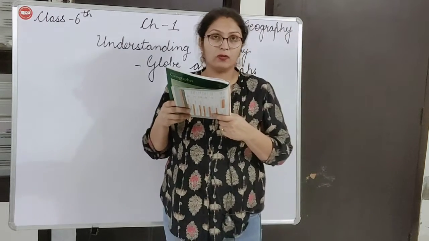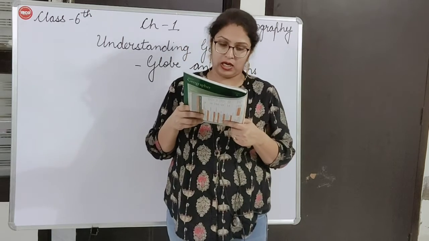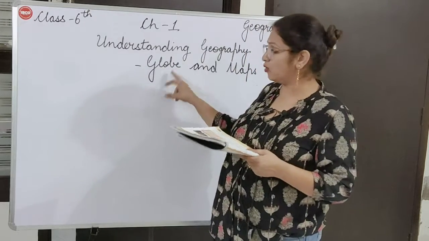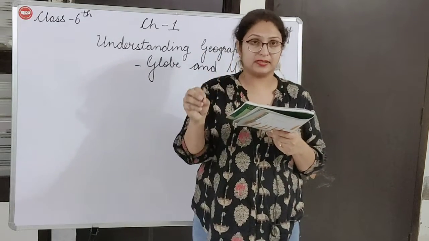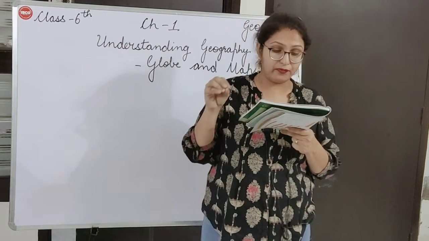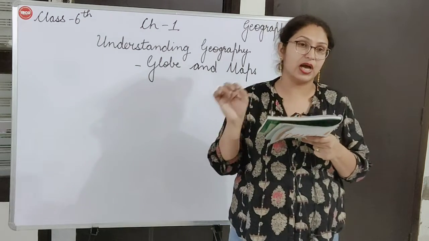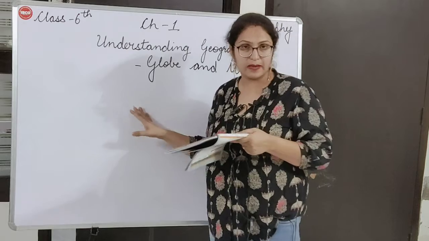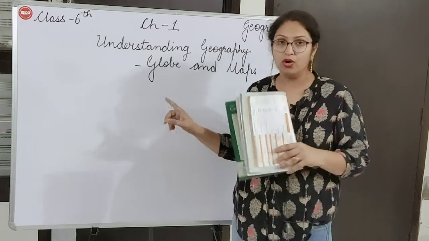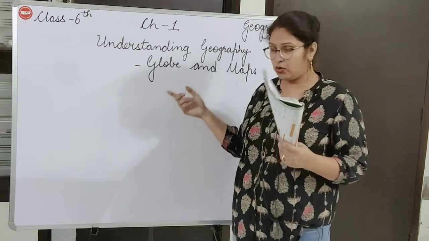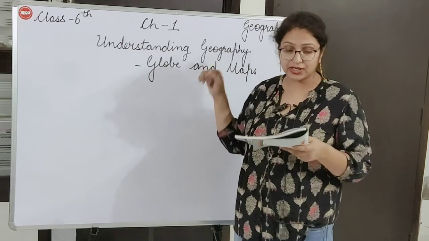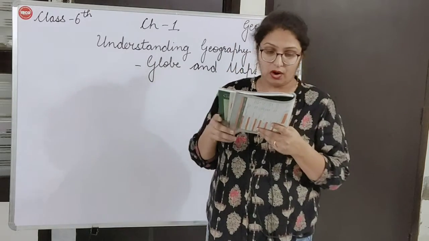Maps and globes are objects that help us locate places on earth, okay? Through maps and globes, we can find any place on earth, okay? If studied carefully, maps can help us locate which direction to proceed in order to reach our destination. If we study these maps carefully, they also tell us the direction, okay? For example, if you have to go from Mumbai to Goa, they will tell you the direction also, whether you have to move in north, in south, in east, in which direction you have to move. Clear?